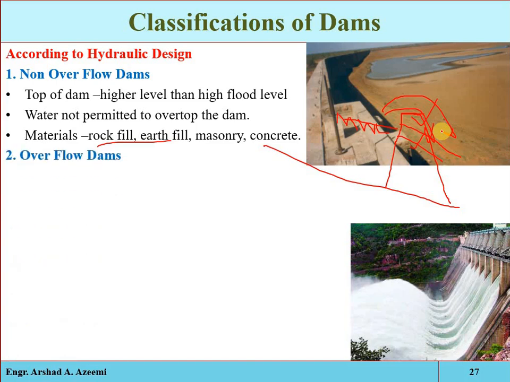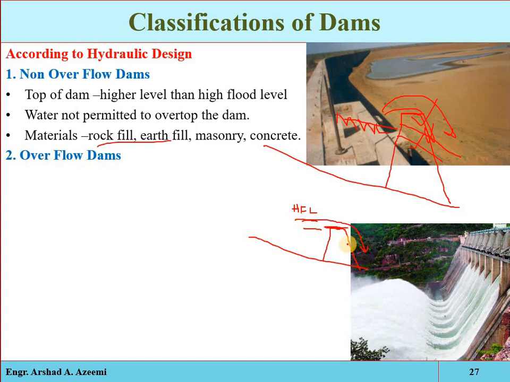Then we have the overflow dam. When an obstruction is constructed across the river, and the top of the dam is lower than the highest flood level, then when a flood occurs, the extra water beyond the maximum water storage level will be overflowing on the structure.